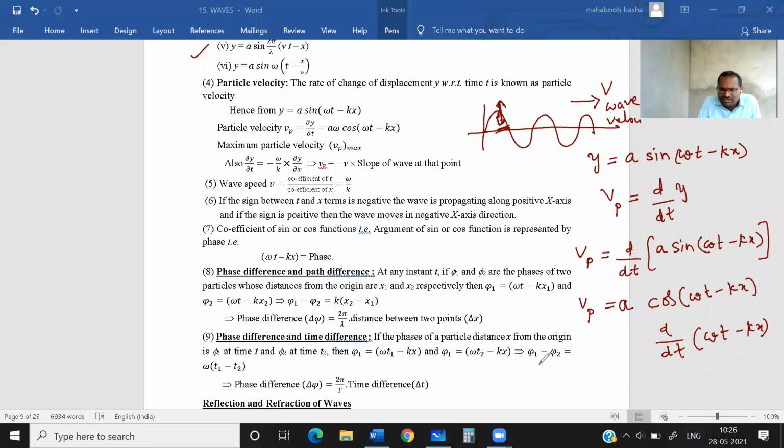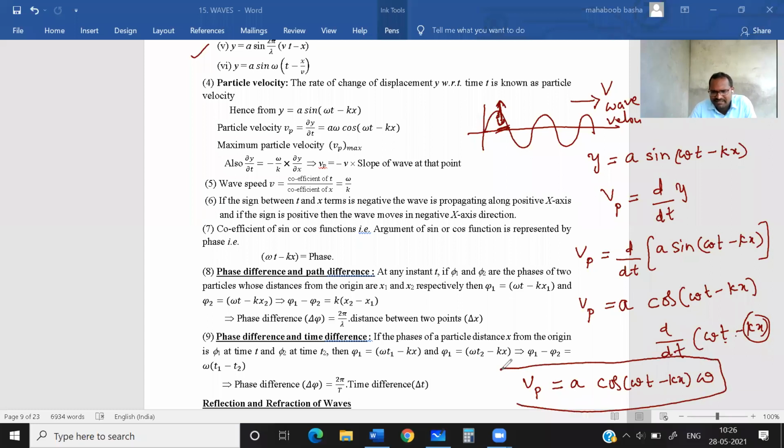Okay. Now, if you do this, you will get velocity of a particle is equal to A cos(omega t minus kx) into d by dt of omega t. Omega is constant, it will come out. d by dt of t is 1. Everything else will be constant, because I am talking about one particular particle. The k value is constant, and x is also constant for one particular position. So you will get this as the velocity of a particle: A omega cos(omega t minus kx). Velocity of a particle and velocity of a wave are both different terms.